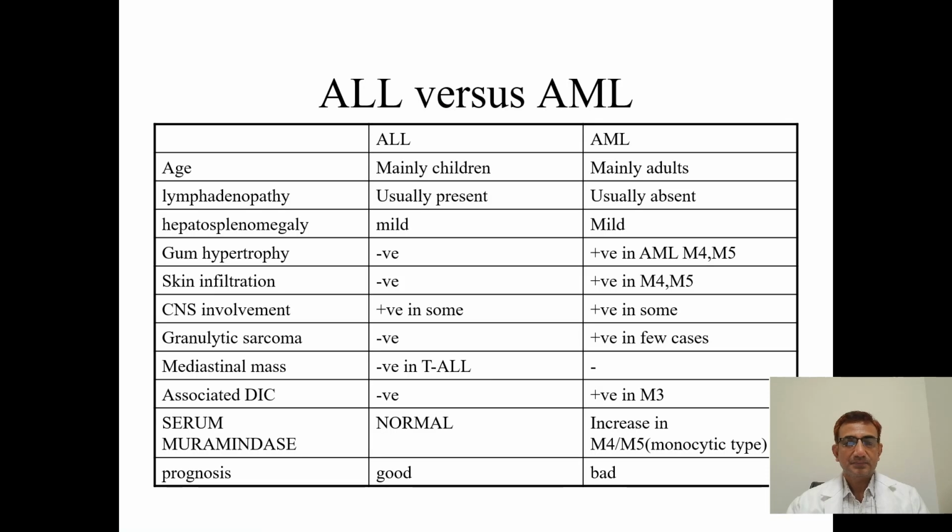So coming to ALL and AML. ALL you mainly see in children, whereas AML you see in adults. Lymphadenopathy is usually present in ALL but absent in AML. CNS involvement is more in ALL and sometimes very little in AML. Testicular involvement is more in ALL. And coming to the prognosis, ALL has a good prognosis compared to AML.